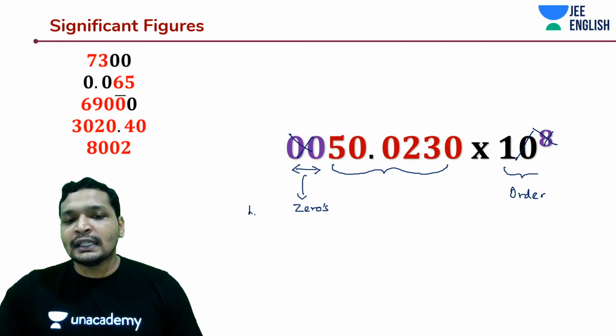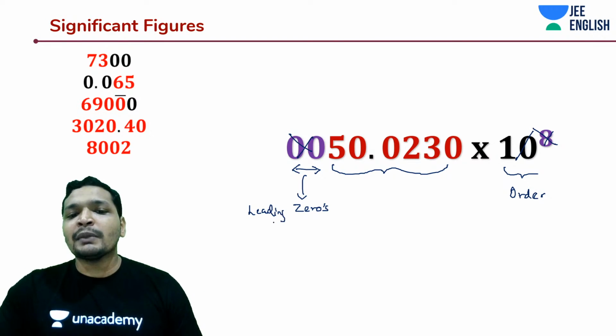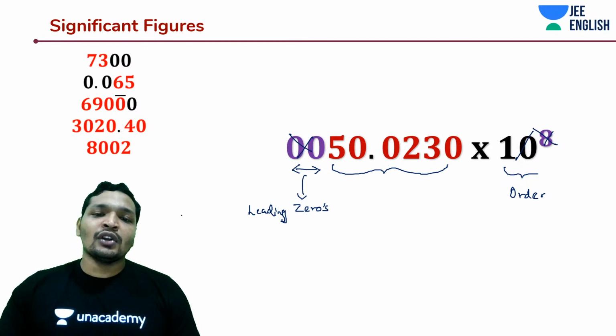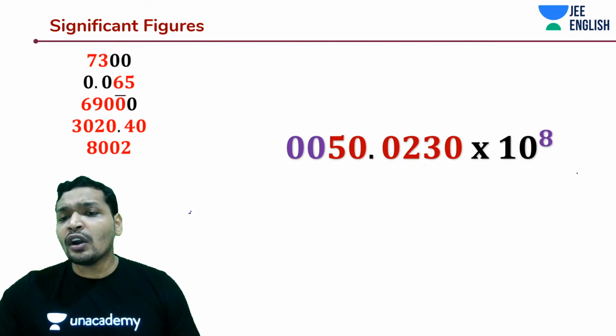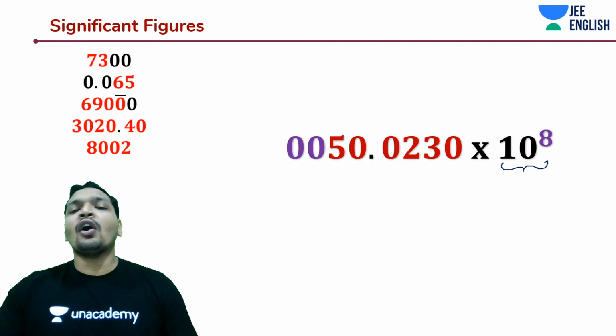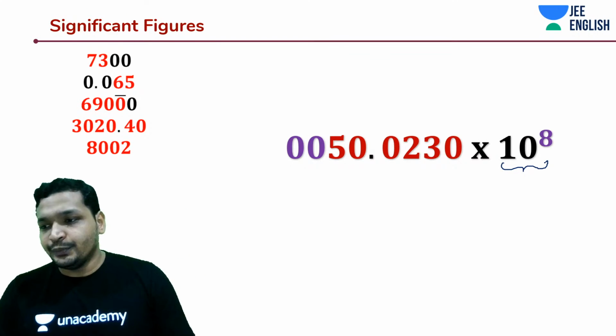These are also called leading zeros. So what do I mean by leading zeros and order does not tell you the accuracy? Of course, they tell you the value. Leading zeros, of course, don't even tell you the value. Order tells you the value, but it is not accurately telling you the value.